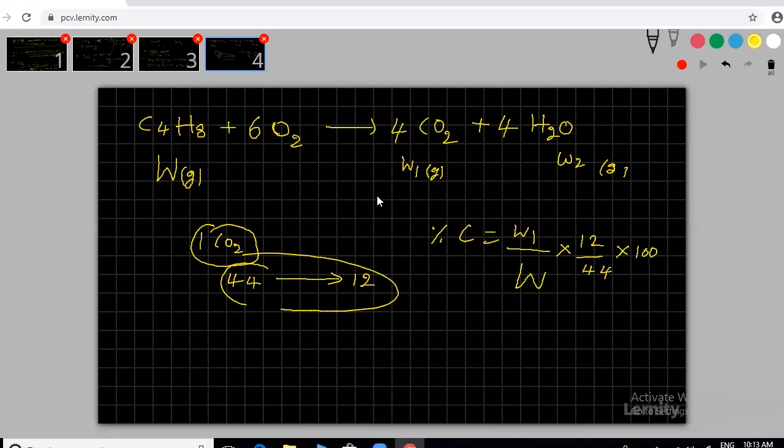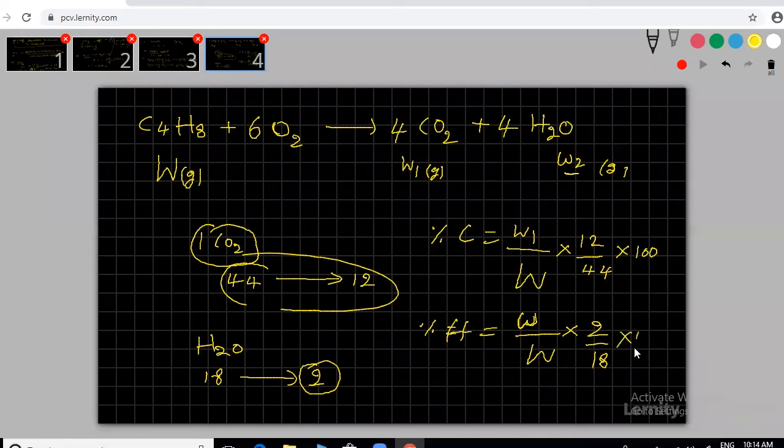Understood? For hydrogen, note down. Percentage of hydrogen equals how many grams of hydrogen, sir? Weight of H2O formed means hydrogen, whatever weight we are getting, by total weight, capital W. I need to calculate only hydrogen. H2O is 18 grams. How many grams of hydrogen is there in 18 grams of water? Only 2 grams. So 2 by 18 into 100.